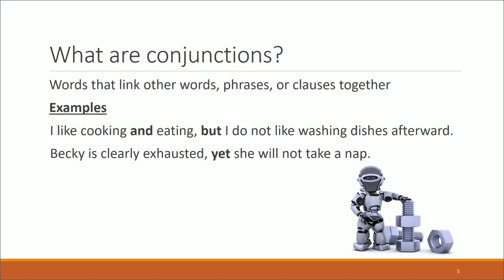Well, what are conjunctions? We remember from our 8 parts of the English language, they are words which link together other words, phrases, or clauses. And in our examples here, we see the very first one, and, from our fanboys, slapped between cooking and eating. So we are using our conjunction to connect cooking and eating to make a phrase. And then we connect our 2 clauses together with but. Okay? And then the second example, Becky is clearly exhausted yet, which is our conjunction. She will not take a nap.